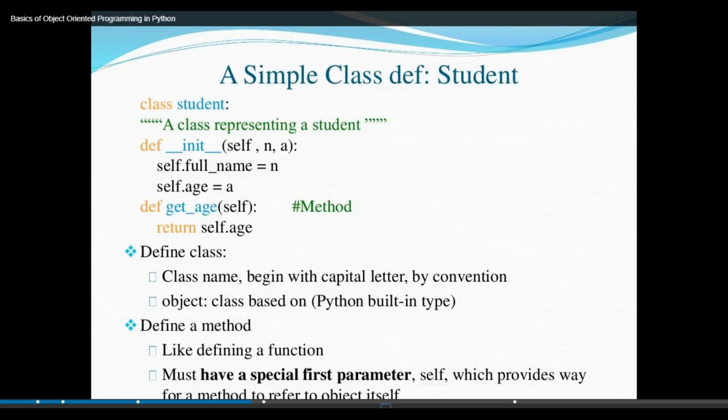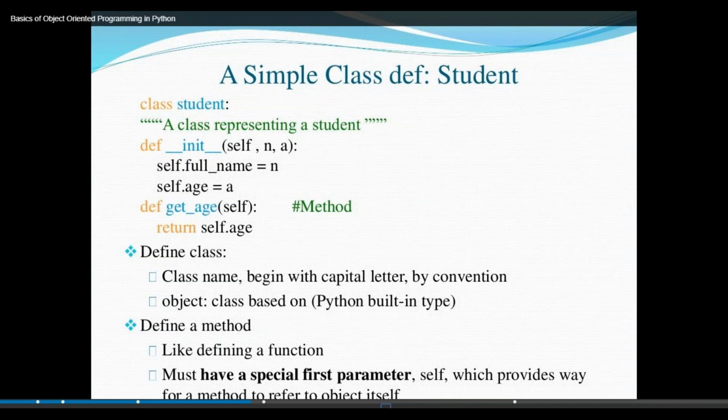Next, a simple class, how to use it. Class Student, a class representing the student. Definition __init__ (self, n, a), name of the student n and age of the student a. self.full_name equals the given parameter name n. self.age equals a.